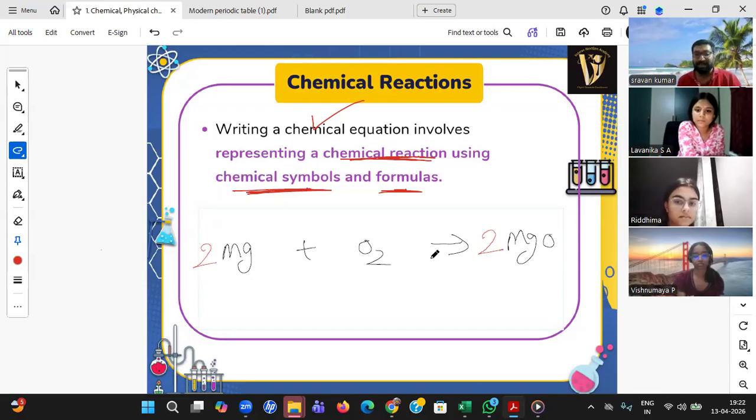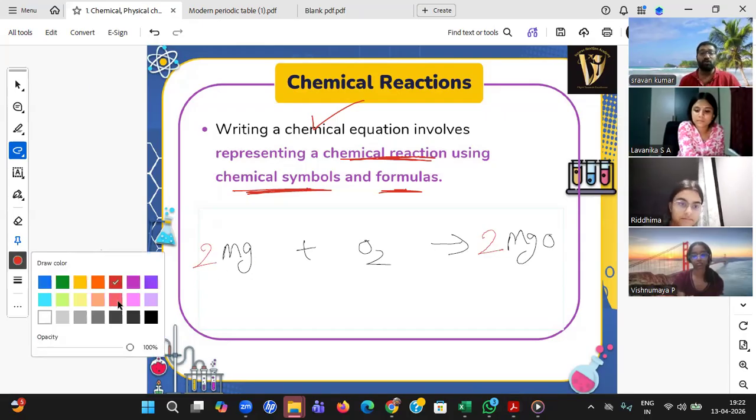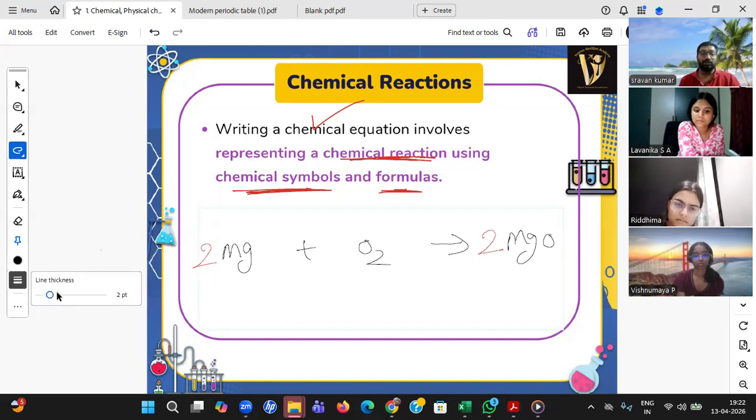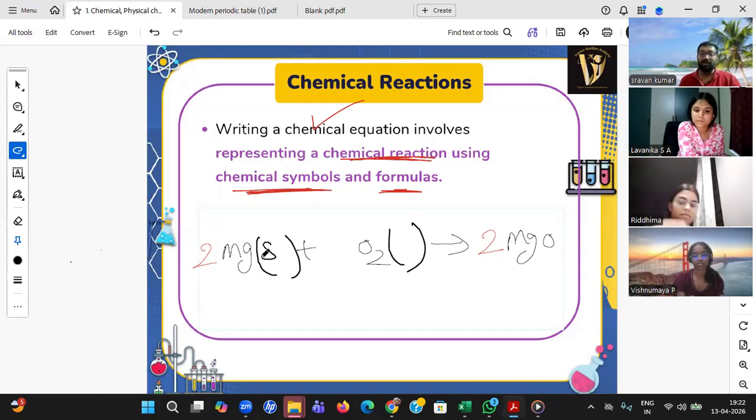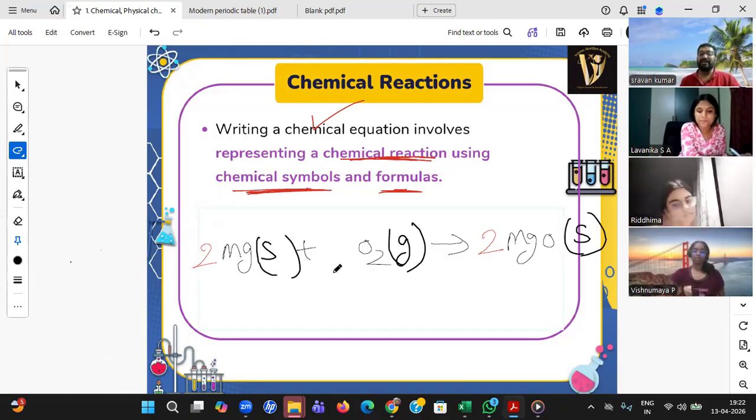Sir, now is it a chemical equation? Again, the answer is no. What should it be? Sir, you need to write the states. Magnesium, when you reacted, it was solid. Oxygen, when you reacted, it was gas. Magnesium oxide, the ash thing, is again solid. Is it the chemical equation? The answer is no. You need to respect what you have used. You have used a little amount of heat, that you need to write.